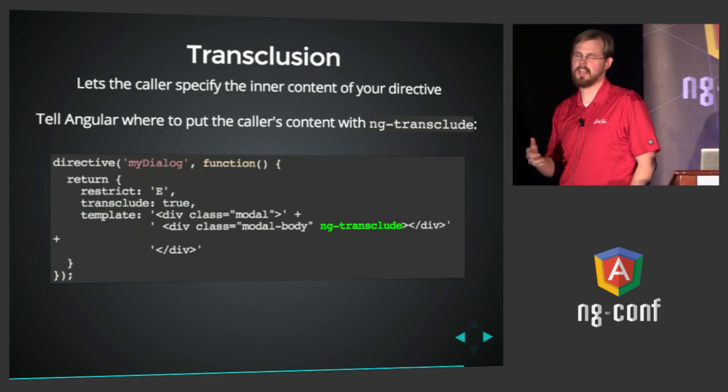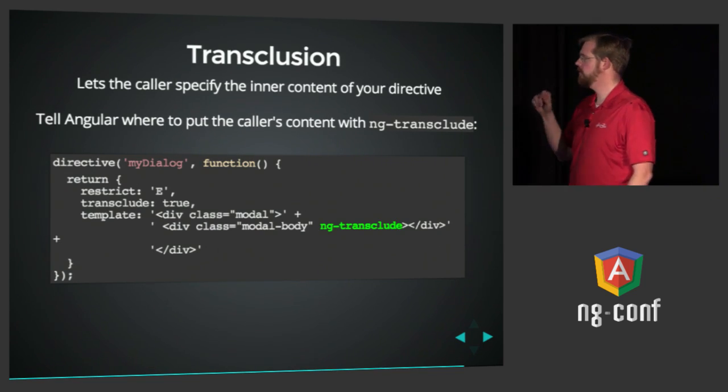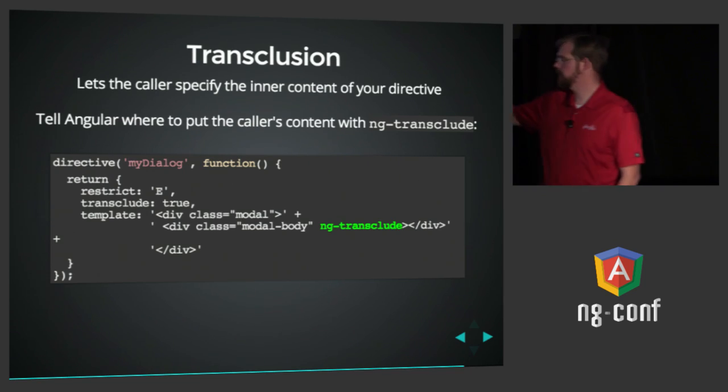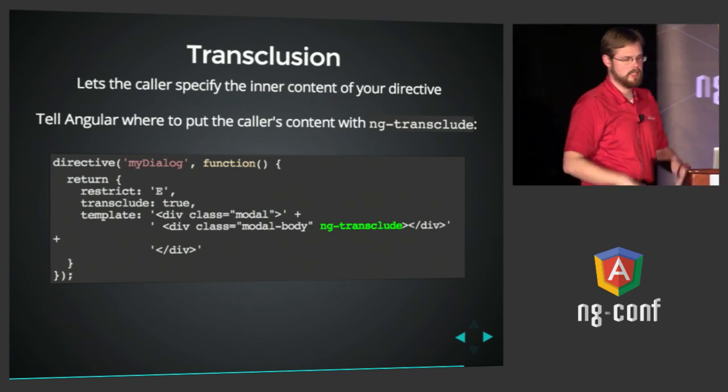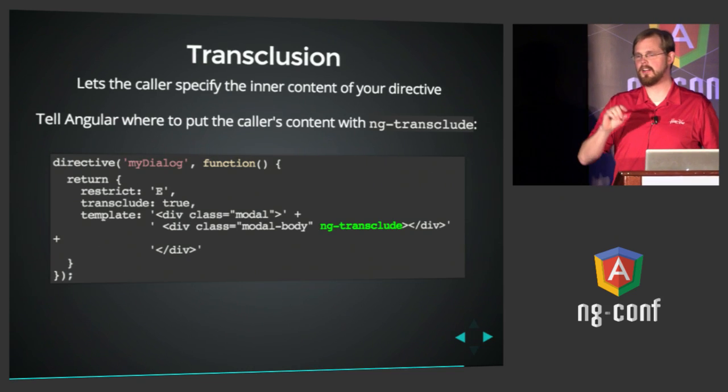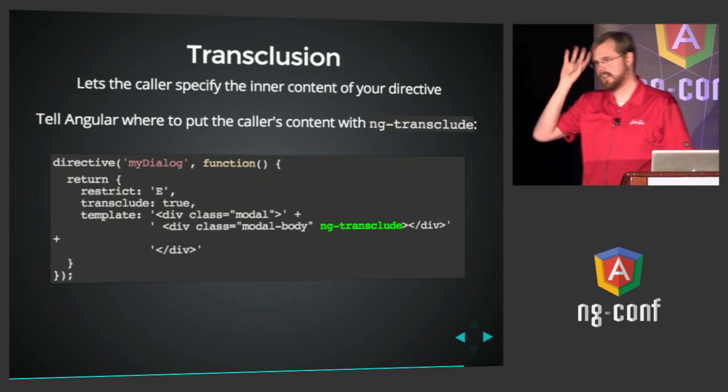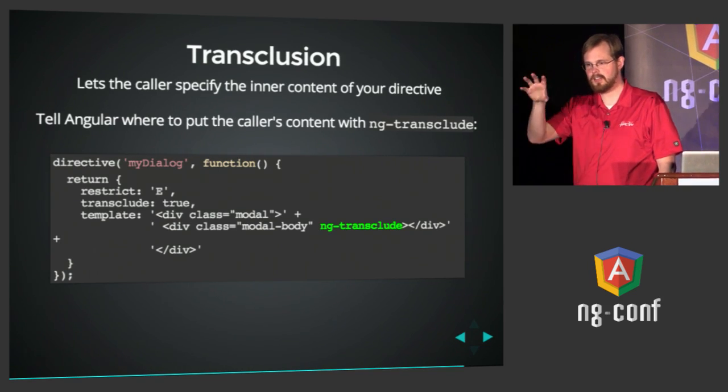Okay, so I just want to talk through that again because it's kind of weird. But this is how the directive author says picture frame content goes here, right where I've marked ng-transclude. You could have as much HTML as you want in here, and then a single ng-transclude, and Angular will put the caller's content in there.